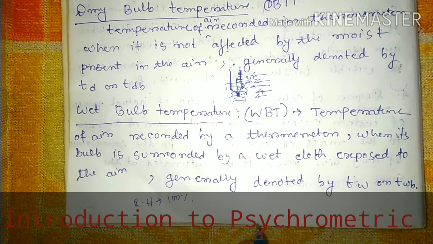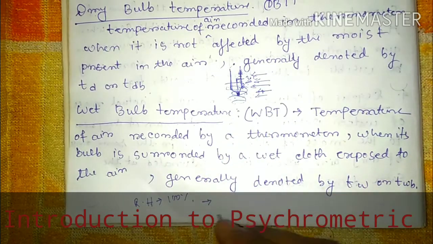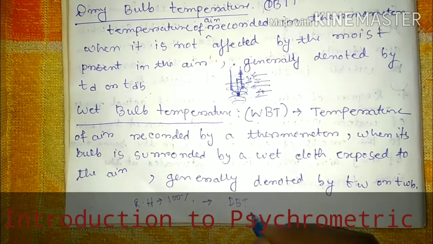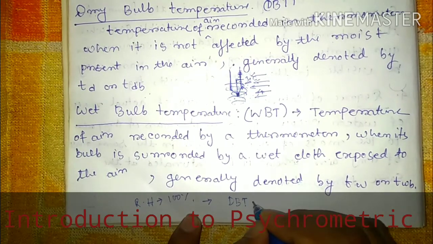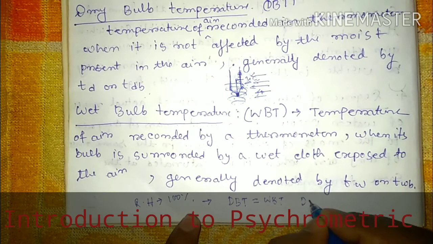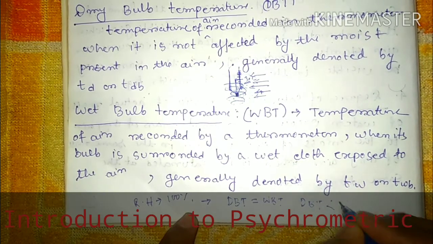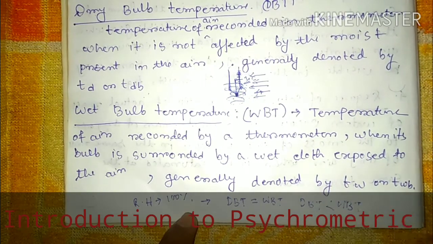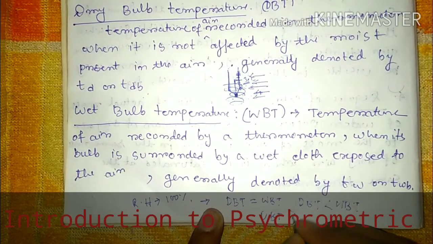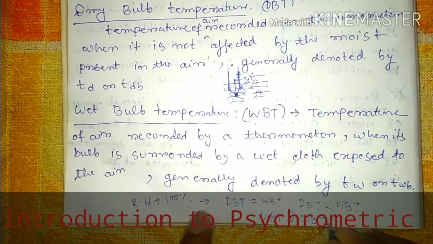In that particular condition, is DBT equal to WBT, or DBT less than WBT, or DBT greater than WBT? Which one is right?